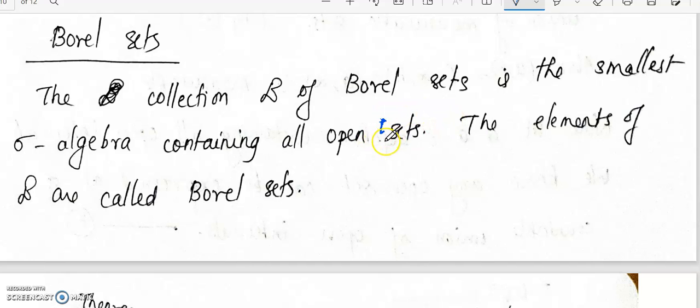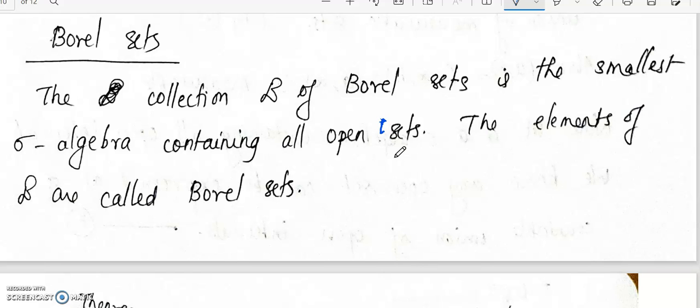So if a set is open, then its complement will be closed. So Borel sets are sets that can be constructed from open or closed sets by repeatedly taking countable unions and intersections. Again, it will be closed under intersection also, as we saw when we first studied the algebra and sigma algebra definitions. So it will be closed under unions, intersections and complementation.